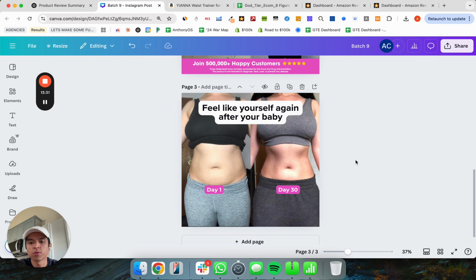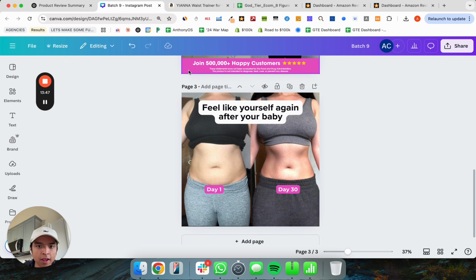And again, guys, principles of visual hierarchy. The biggest things on the canvas are going to appear to your eyes first. So the biggest things should be the headlines, since those are the core message drivers of the creative. So we have "feel like yourself again after your baby," and we've got the day 1, day 30 here at the bottom.